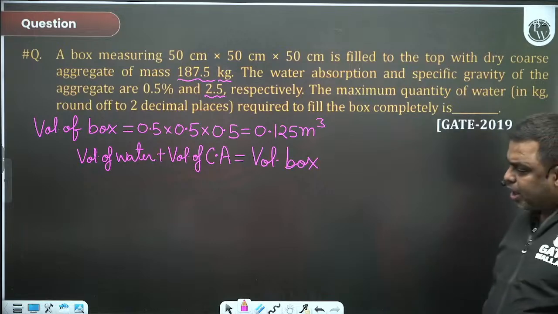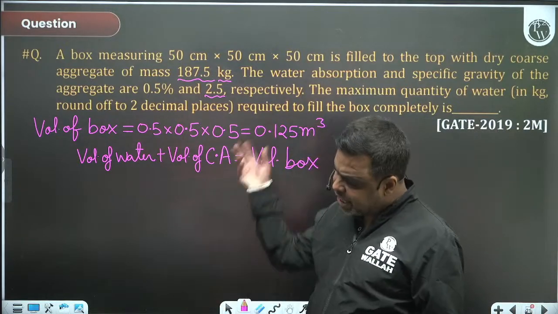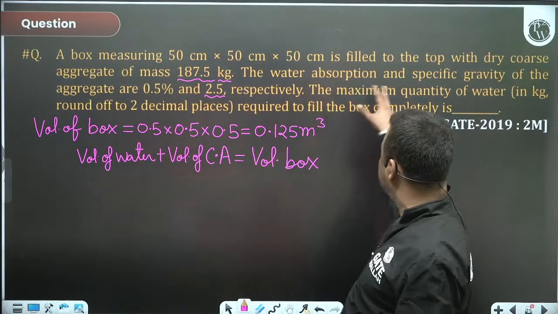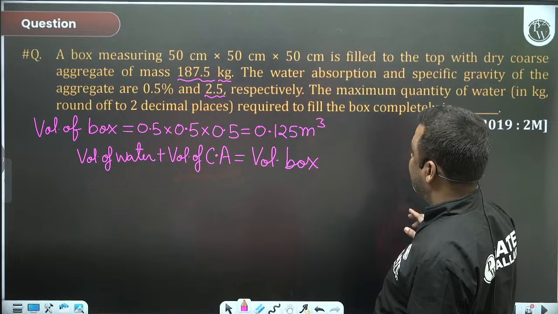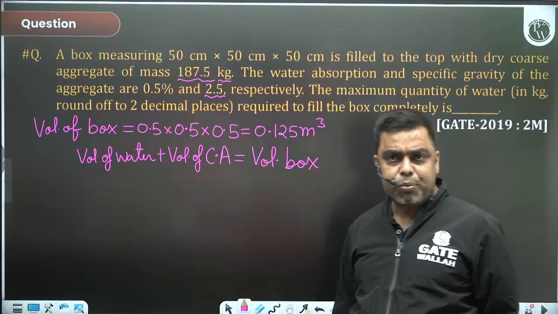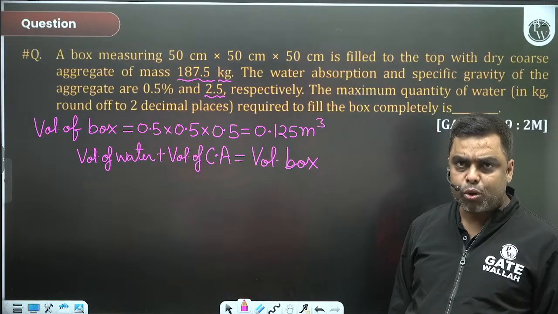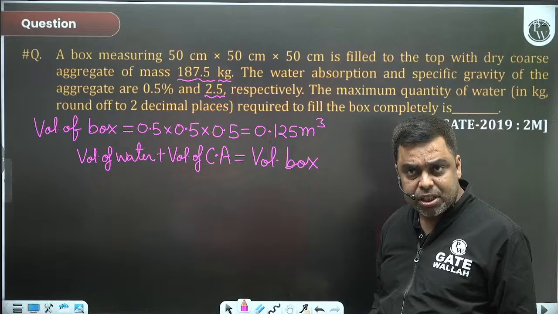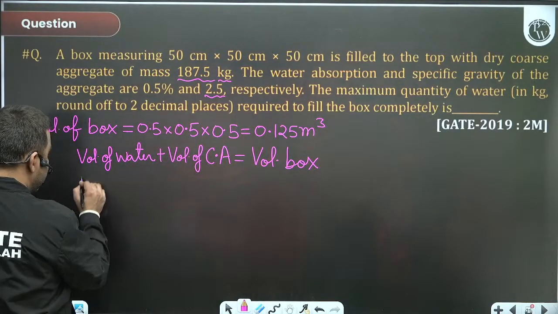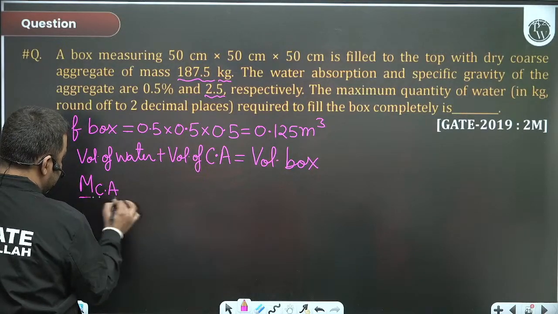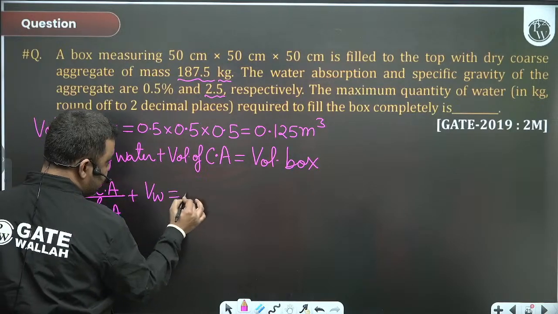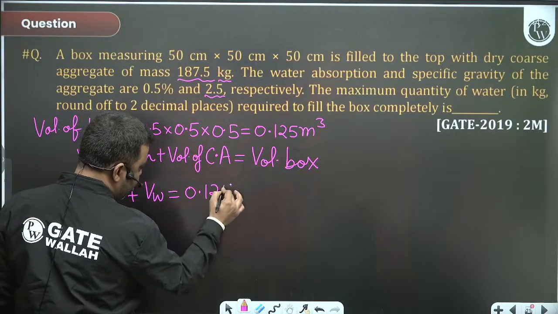Because first we'll fill coarse aggregate in the box and then we'll fill water in that, assuming there is no air. Because we are filling water up to the top, there will not be any air, so only water and coarse aggregate would be there. Volume of box is known to us. So volume of coarse aggregate, mass of coarse aggregate divided by rho coarse aggregate, plus volume of water is equal to volume of box, 0.125.